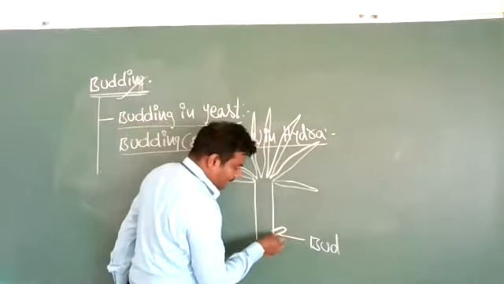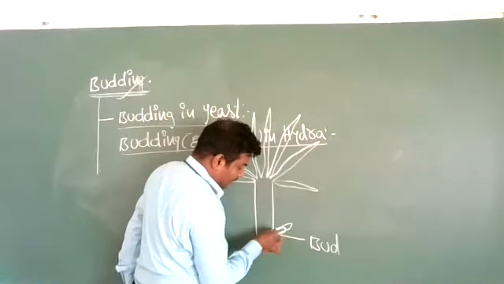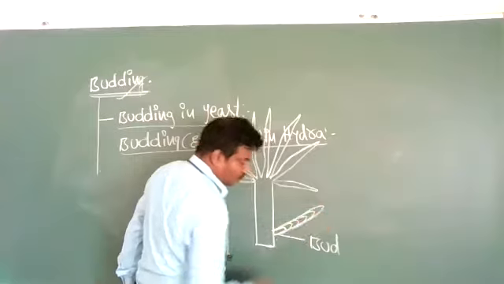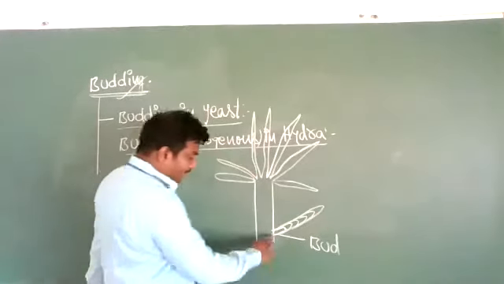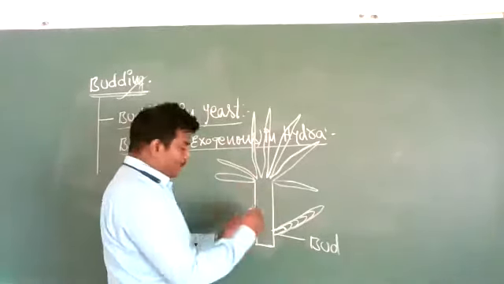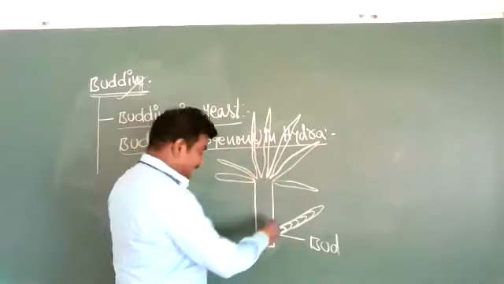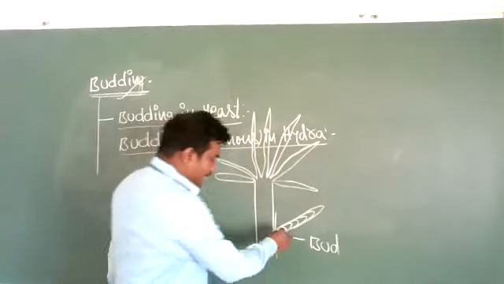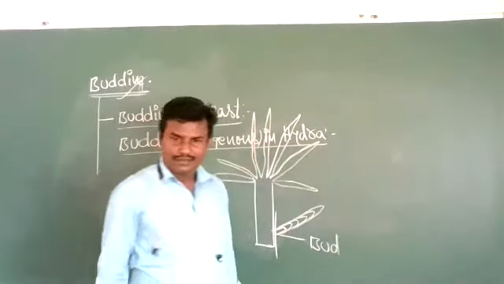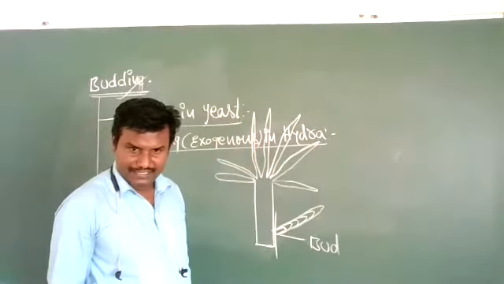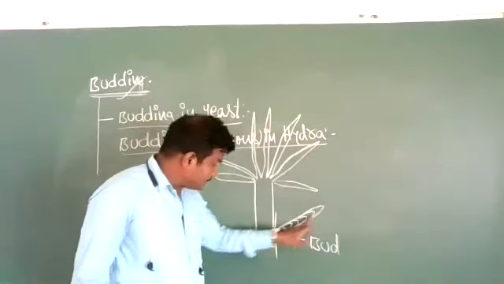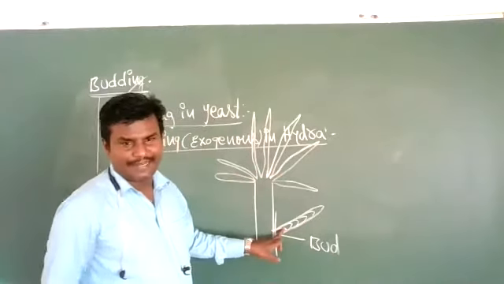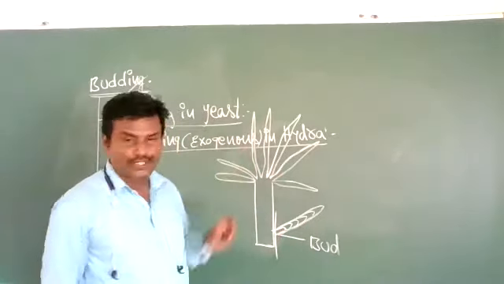Initially, a small bud is formed. Later on, it grows like this way. When it grows to a certain length, it will detach and grow as a new individual. Before detaching, this bud is developed outside the parental body. Therefore, it is called an exogenous bud.